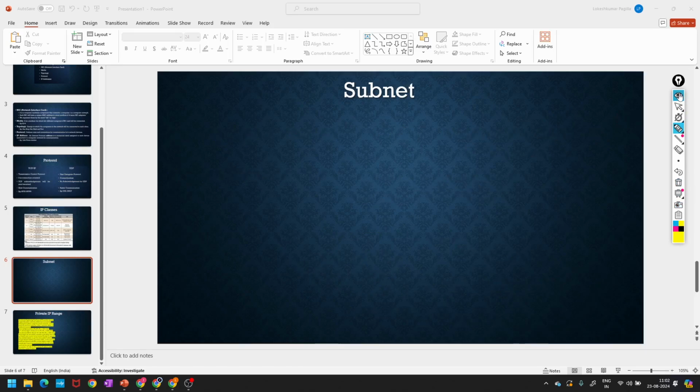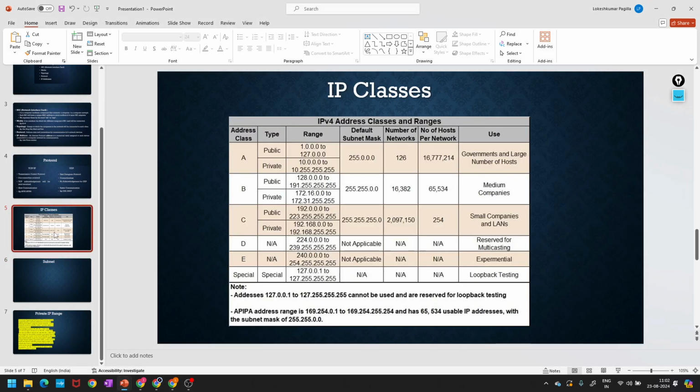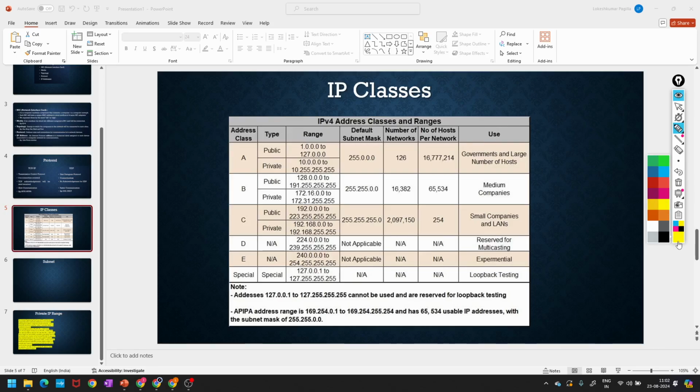So if you see the classes where we have to use IP addresses, for public and private, there are class A, class B, class C, class D, class E. These many classes are there, guys. There is no need to learn this; network engineers will take care of all these things, but for knowledge purposes I'm just showing them. These are all the classes of IP address ranges. Every class has a public and private range. For example, in class A, public is this much range, private is this much range.